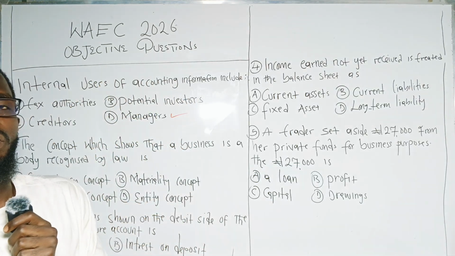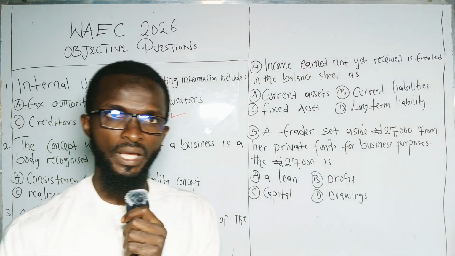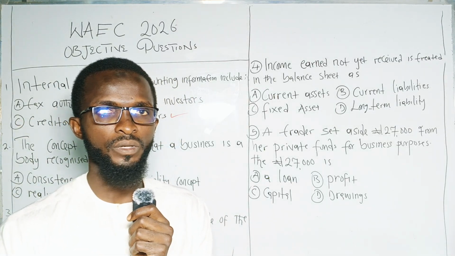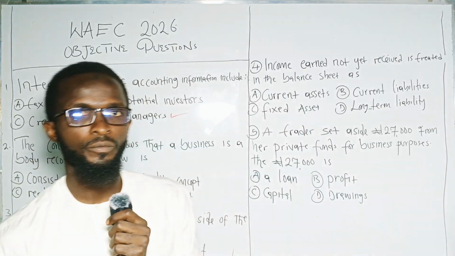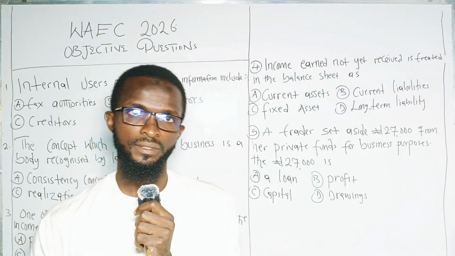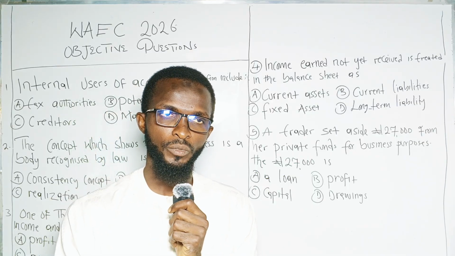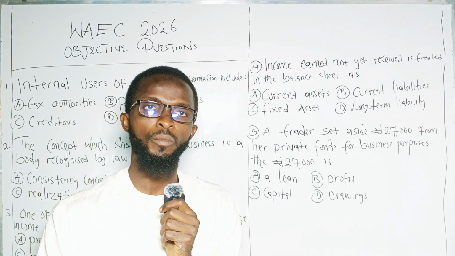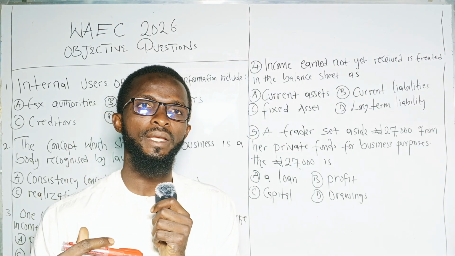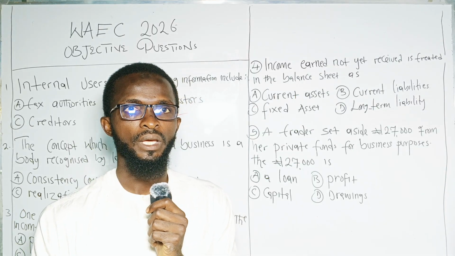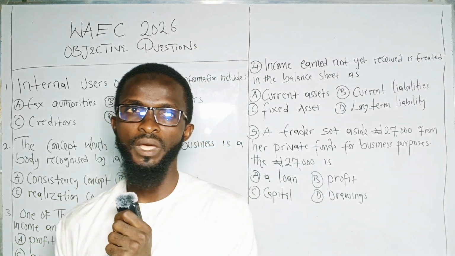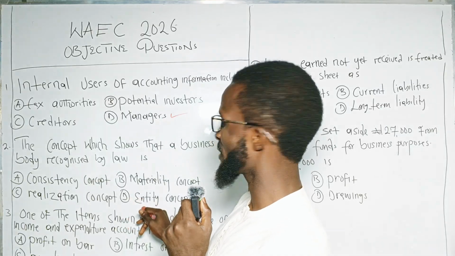Why? Entity concept emphasizes that the business and the owner are two different things, separate things. For instance, if I have a provision store and I take a biscuit and eat it, I have to pay for that one, because the business is on its own. I'm also on my own. Likewise, if I lend money to the business, it has to pay me back also. So the concept that emphasizes that is business entity.